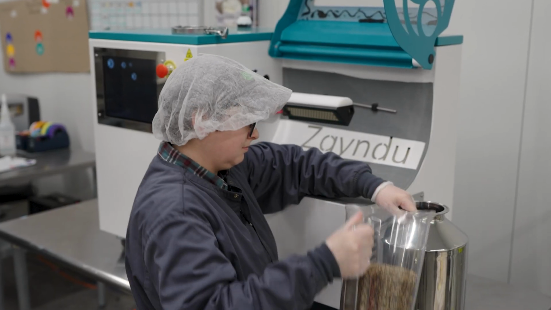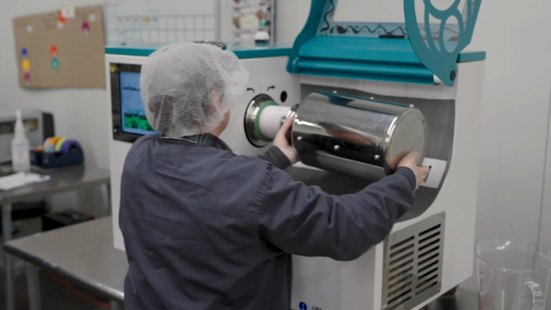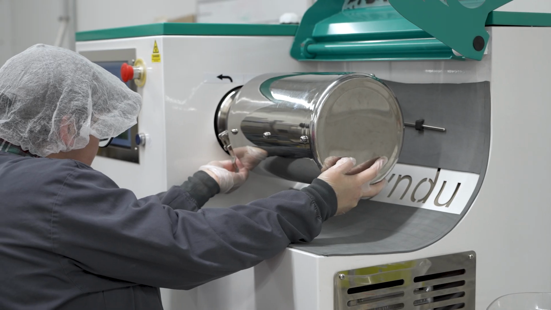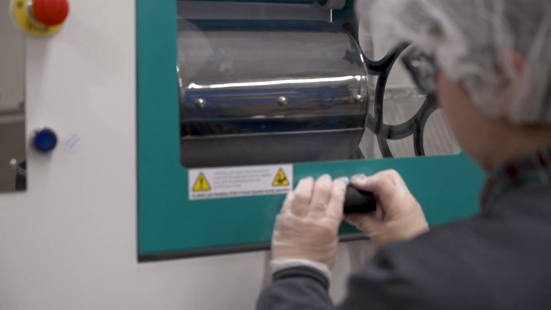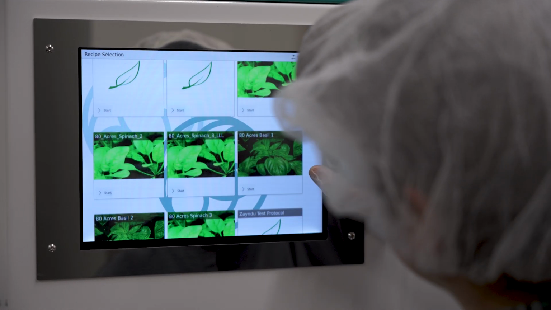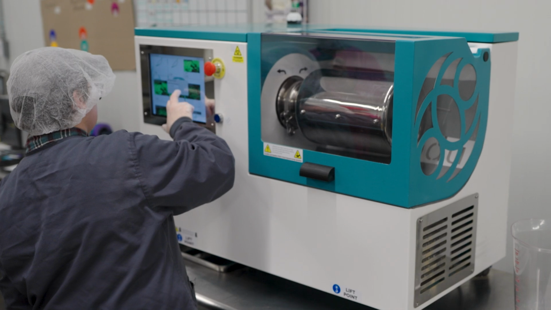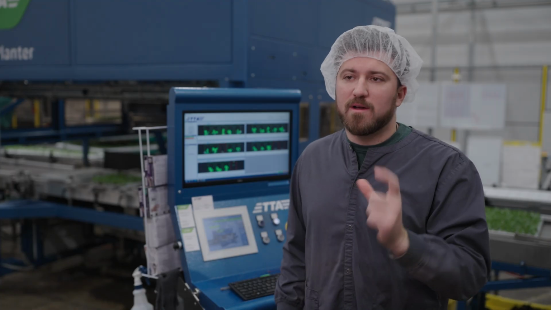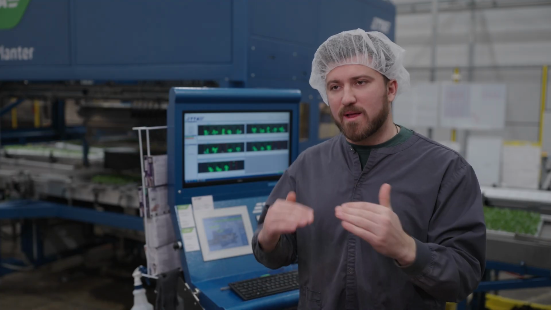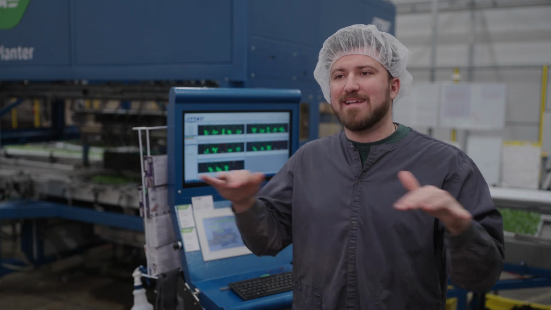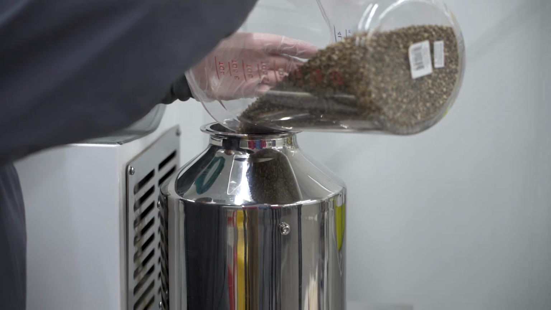So after running our trials, we found that the Zelkind treatment process actually made a significant impact on our trickier crops, really elevating the germination percentage in a number of our kind of more challenging areas, as well as just kind of helping us stabilize consistency across the high performers.